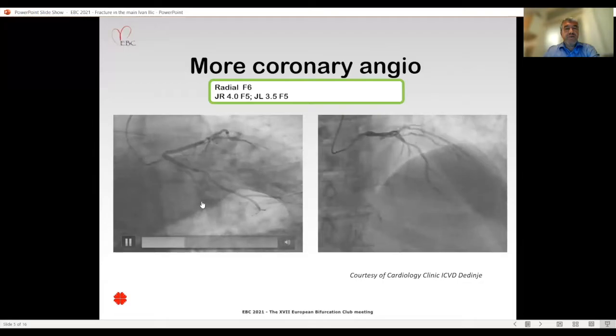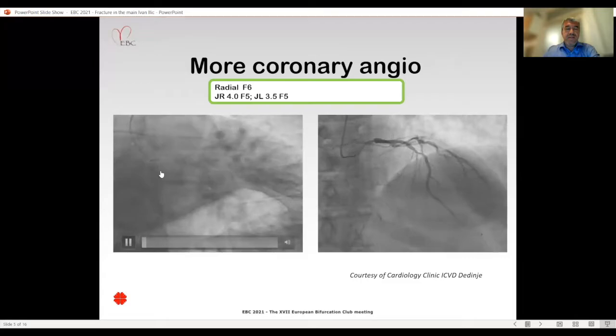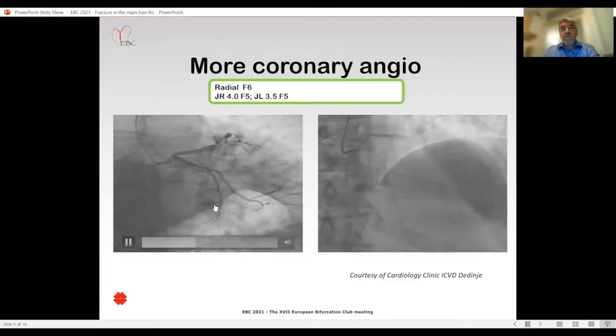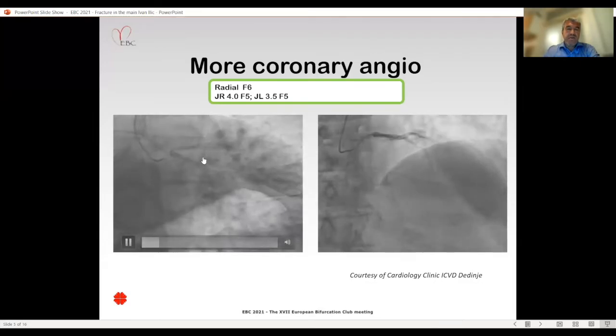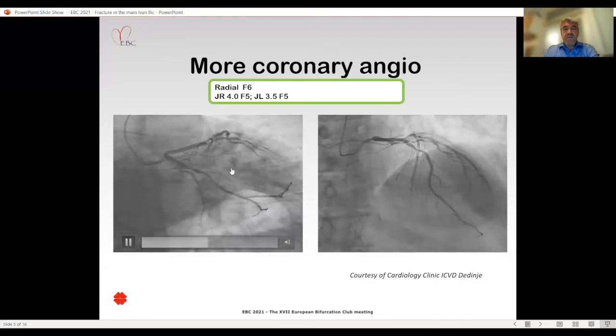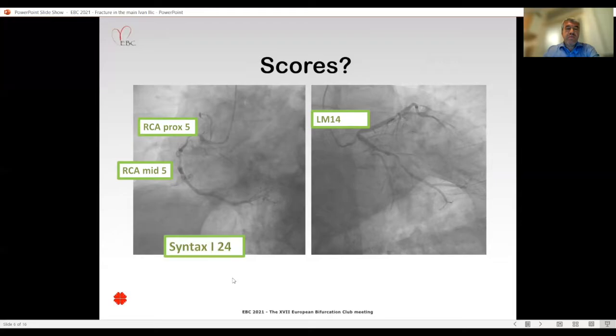More coronary angio showed that the left main was stenosed in a distal segment with preserved flow and without stenosis of the ostial segment of the LAD and circ. We don't usually do scoring when we have a patient in acute coronary syndrome, but in this patient, the right coronary artery gave 10 points and the left main 14 points, which yields 22 points in the Syntax 1 score.